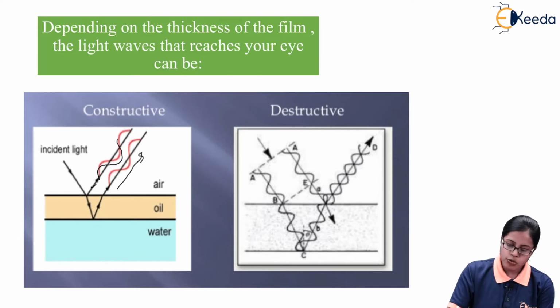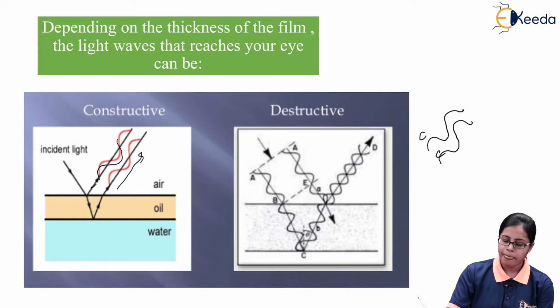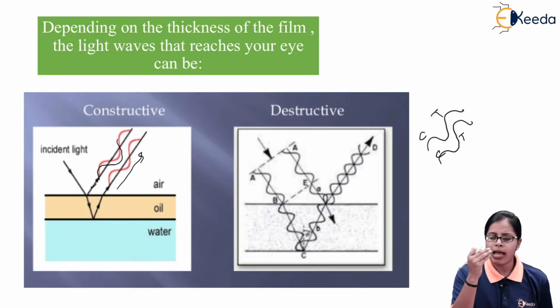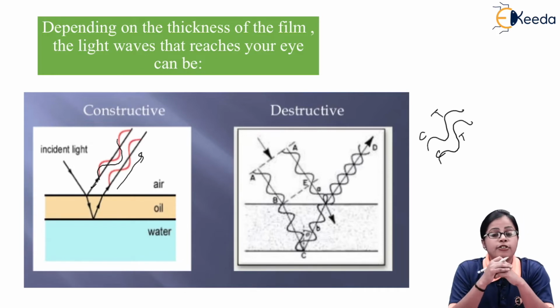If I allow these two red lights to overlap with each other, the crest is going to overlap with the crest of another, and the trough is going to overlap with the trough of another. Crest is overlapping with crest, trough is overlapping with trough. If you're aware of this overlapping of crest with crest, trough with trough, it is considered to be